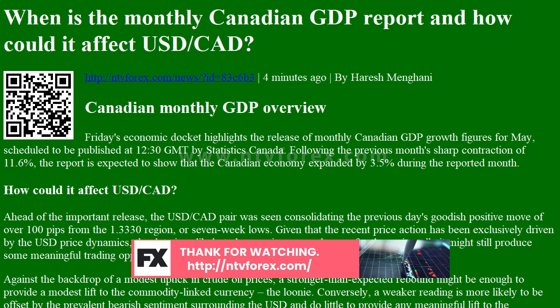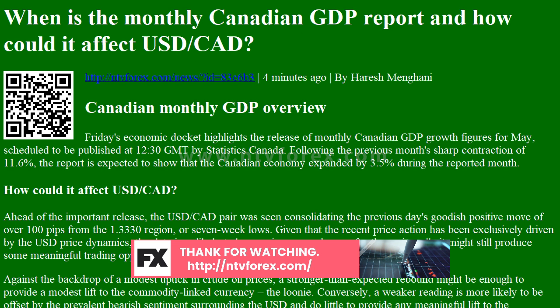Against the backdrop of a modest uptick in crude oil prices, a stronger than expected rebound might be enough to provide a modest lift to the commodity-linked currency, the loonie. Conversely, a weaker reading is more likely to be offset by the prevalent bearish sentiment surrounding the USD and do little to provide any meaningful lift to the USD CAD pair.